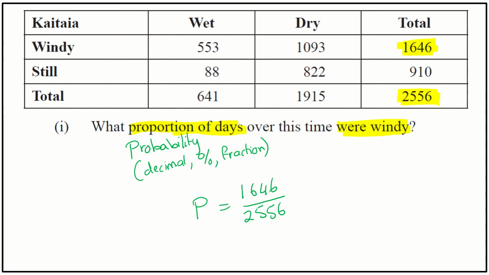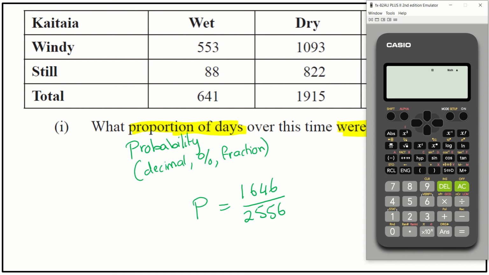2,556. Now, as a maths teacher, I am always going to tell you to simplify your answer.